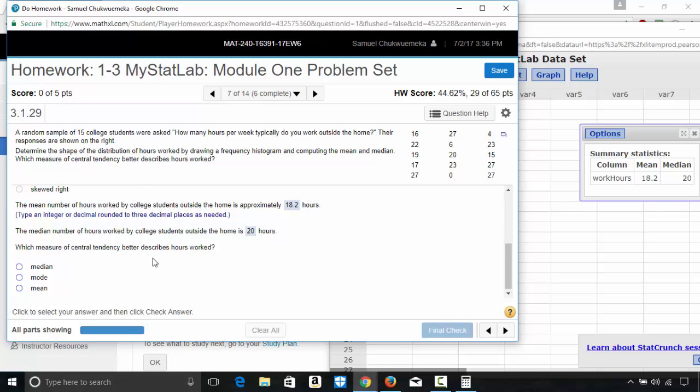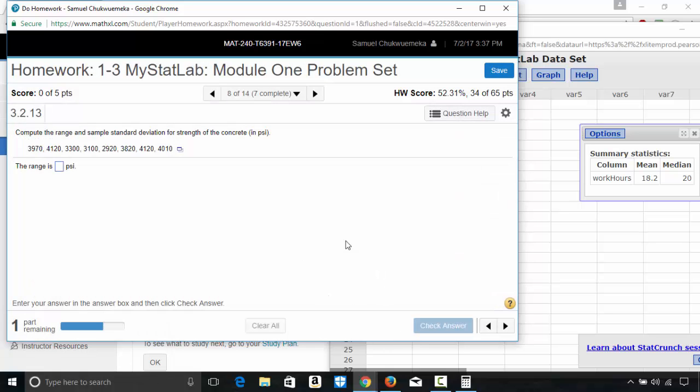Then, which measure of central tendency better describes hours worked? When you have skewed data, skewed right or skewed left, the median is the best measure of central tendency to describe the data. If the data is normally distributed, which means there's no skewness, if it's symmetrical, then you use the mean. The mean is the best. So here, the answer is median.